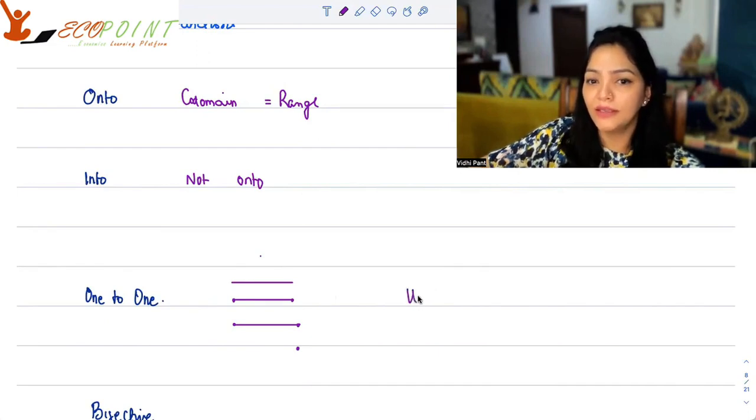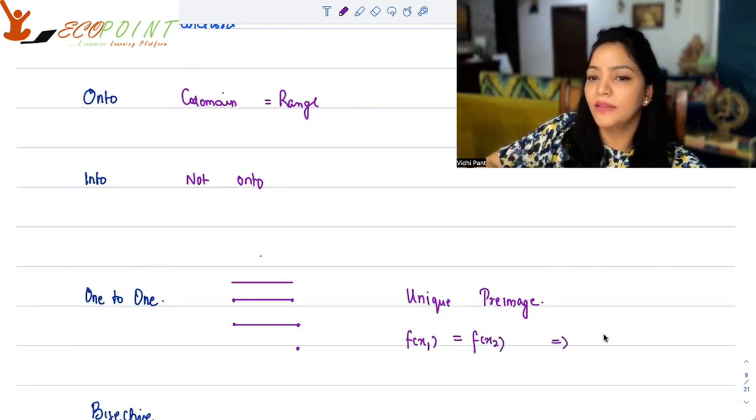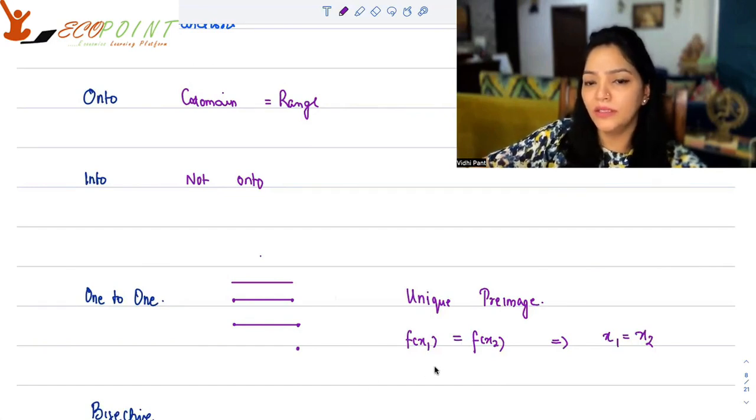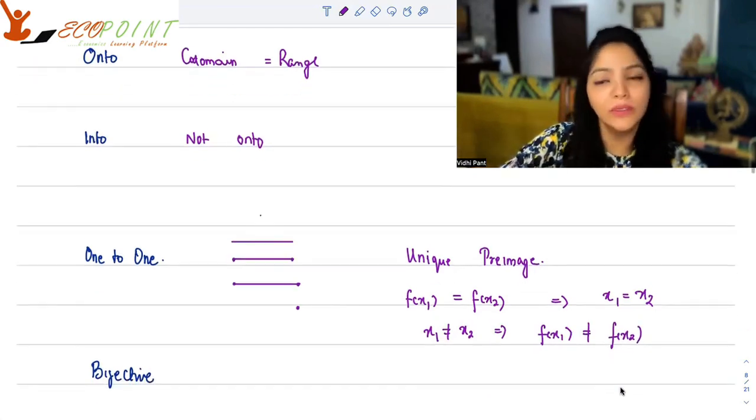That means one-one means you have a unique pre-image. Which essentially means that in case the images are equal, they must be coming from the same element. So basically, distinct elements in the domain are providing you distinct elements in the codomain, or distinct pre-images are giving you distinct images.